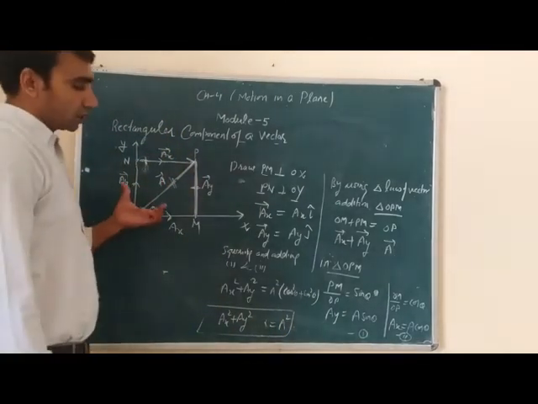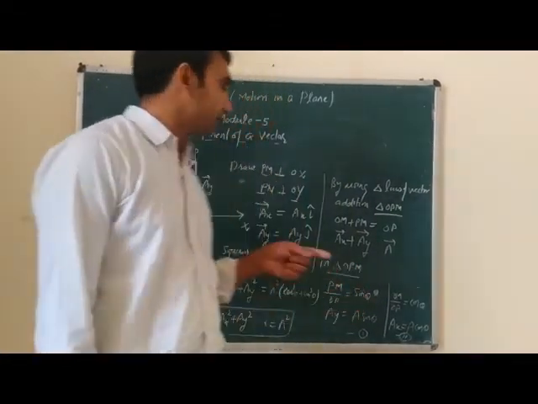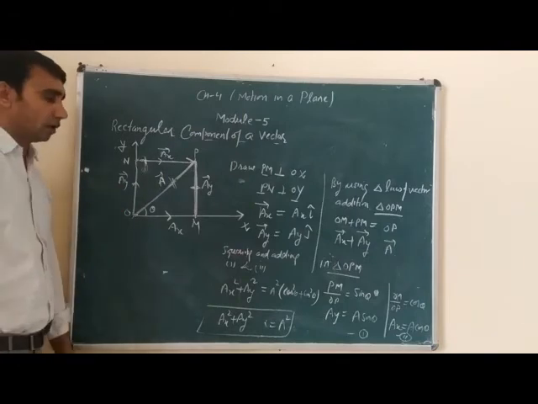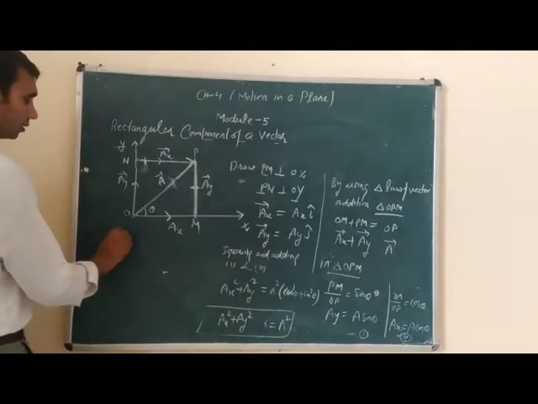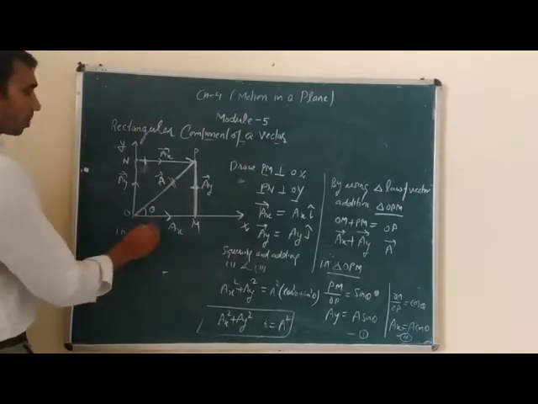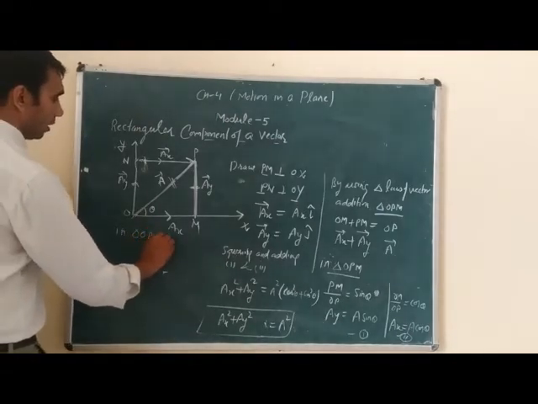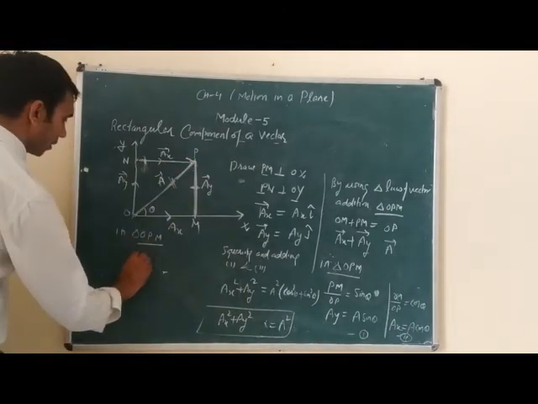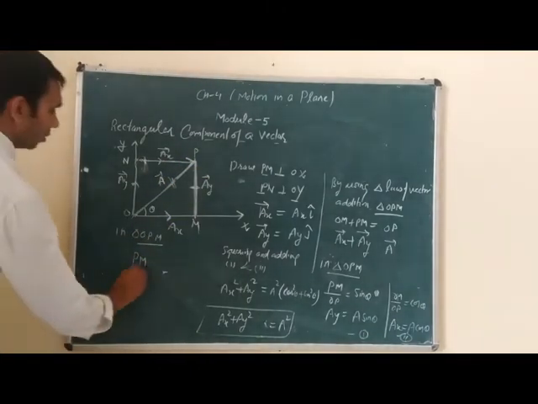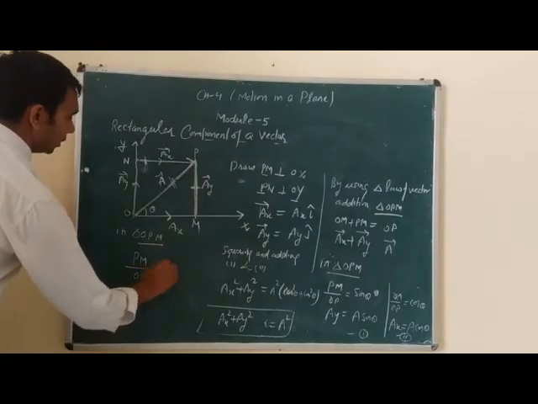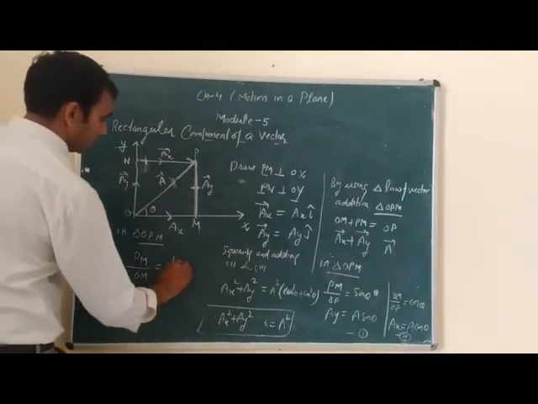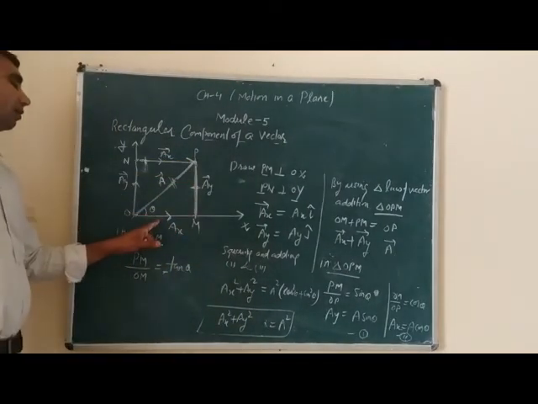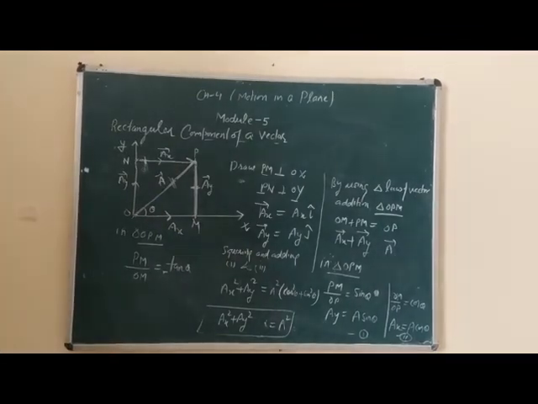In the next step, we will find the direction of this vector A. In triangle OPM, PM divided by OM is equal to tangent theta, that is, perpendicular divided by base is tangent theta.